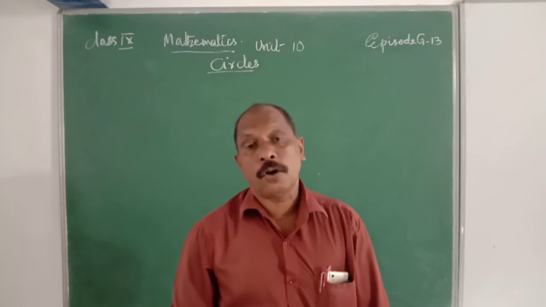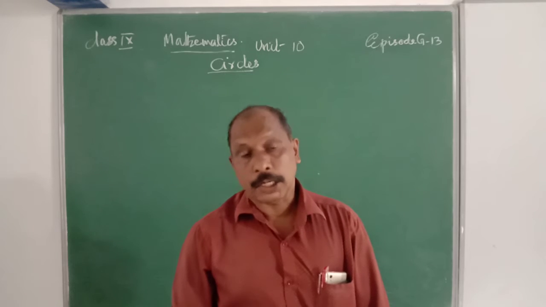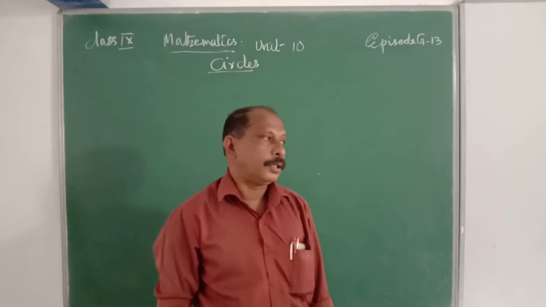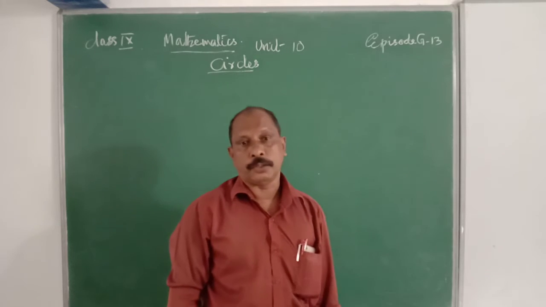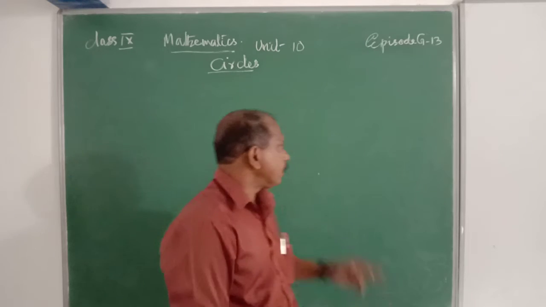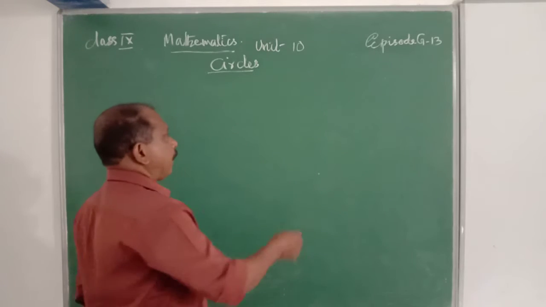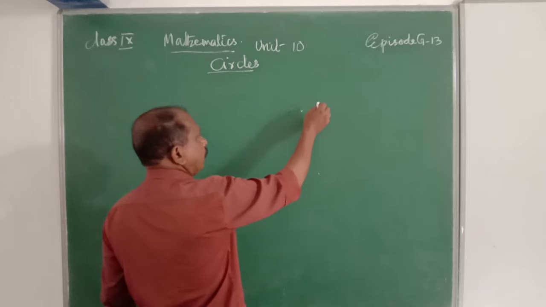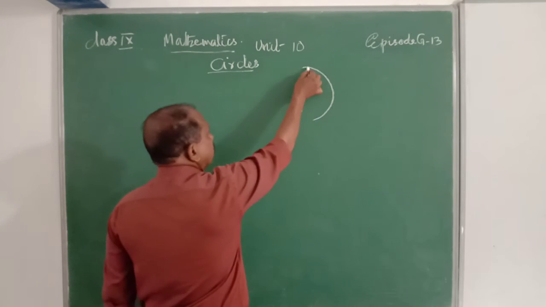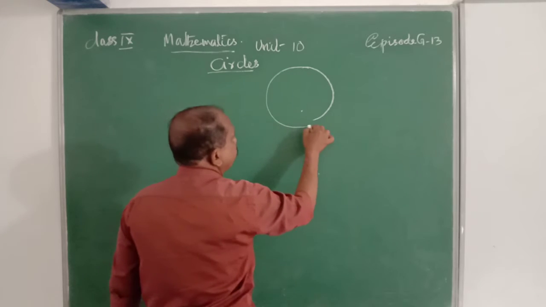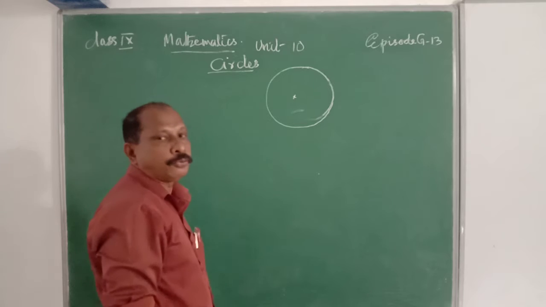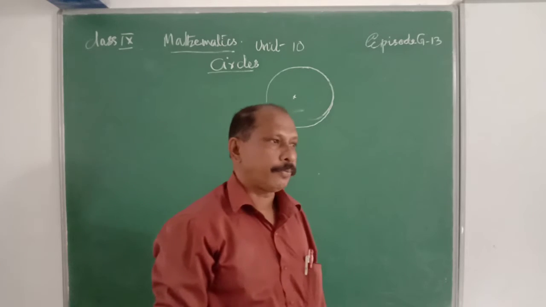is a closed figure with a common point, and the distance of any point from that common point is equal. That means this is a plane. In this plane, let us consider a point. Therefore, there are several points. These points are equidistant from a fixed point. Therefore, that forms a circle.